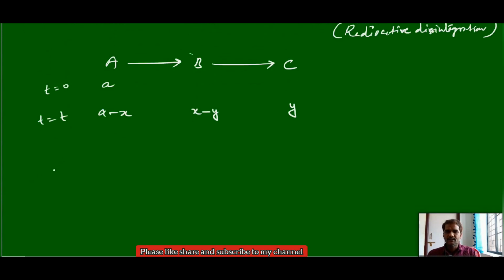Now, rate equations again you apply here. Minus dA by dt at a time t, where the rate constant is k1 and the rate constant k2. How we can write this is k1 into A, or At directly.